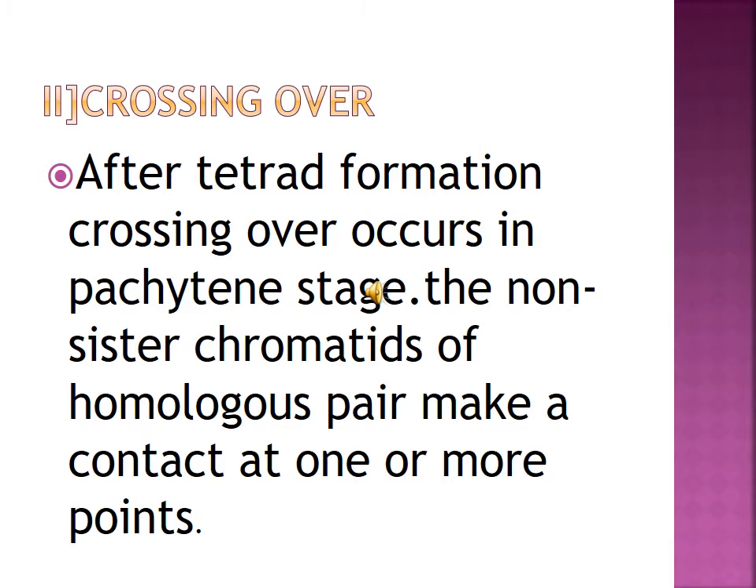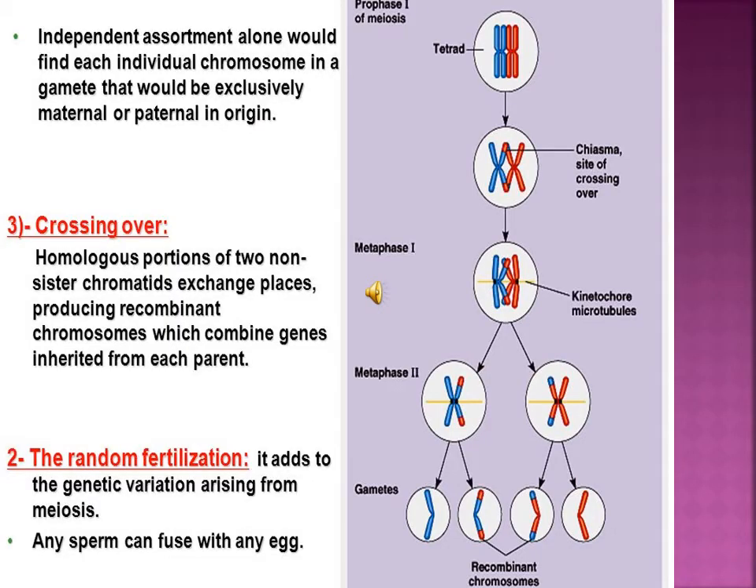After the tetrad formation, the non-sister chromatids of the homologous pair make contact at one or more points. That is a crossover. Look at this picture carefully. This picture explains crossing over very well. First of all, two chromosomes come close together. After that, two chromatids come very close together. After that, they exchange parts. It's a crossing over, and it produces new characteristics.